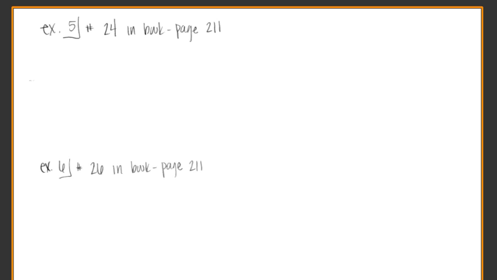Okay, let's look at number 24. If you pause it, read number 24, see what you can form for yourselves, and we'll come right back. Okay, so this is a typical problem you can see happen in the real world a whole lot. This girl is making a down payment initially of $4,000 towards a new car. Then to pay off the balance of the car, she has secured a loan from her bank at a rate of 12% per year compounded monthly.